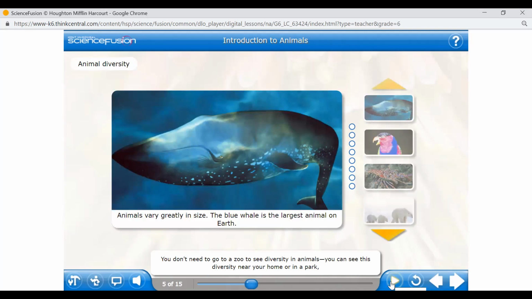The characteristics of animals: I told you three of them. They can move, they grow, they reproduce. How about their food? They can't make their own. Yes, they eat other plants. They can't make their own food. They depend on other organisms. They search for their food, and that's why they are called consumers.